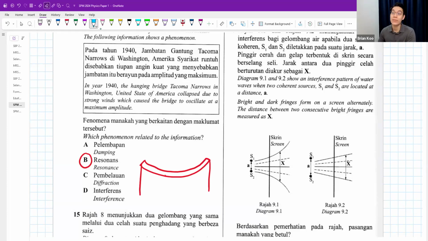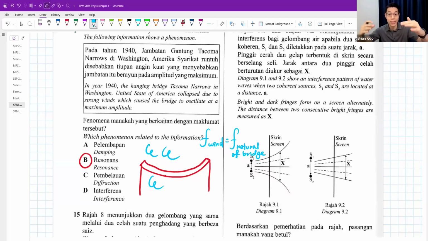Okay, so what happened in 1940 was one day there was a very strong wind. Somehow this frequency of the wind is able to match the natural frequency of the bridge. To those of you who don't know what natural frequency is, it means that naturally, when the bridge swings up, it likes to swing at a certain frequency.